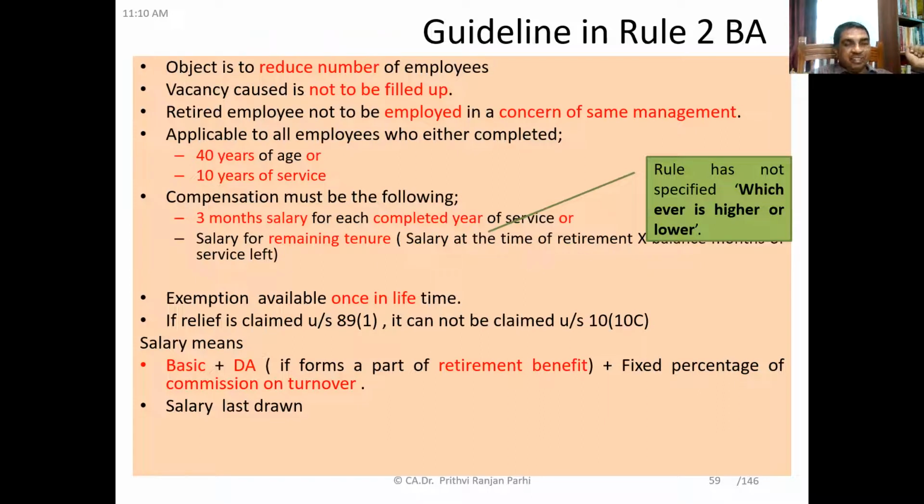And here, friends, salary means basic salary plus dearness allowance if it forms a part of retirement benefit, plus fixed percentage of commission on turnover. If commission is fixed as a percentage of turnover, then only it will be included as salary. And again, salary means last drawn salary, not 10 months average salary. Which salary? Last drawn salary. Are you able to understand? Yes, sir. Okay.